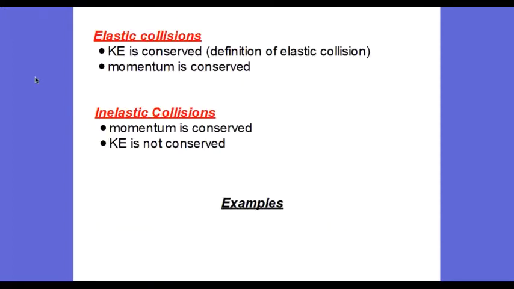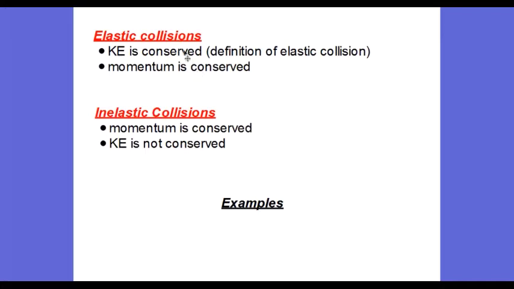We give these two different types of collisions names. If kinetic energy is conserved, we call that collision an elastic collision, and if it is not conserved, we call it an inelastic collision. Notice that in both types of collisions, momentum is always conserved.